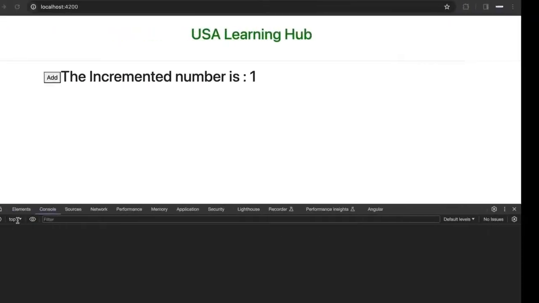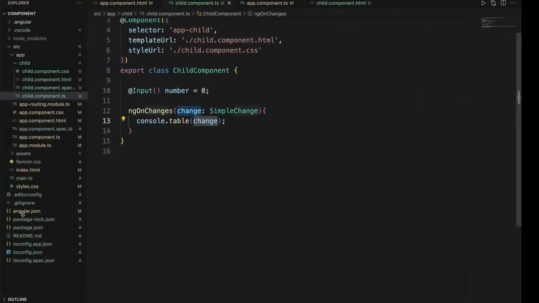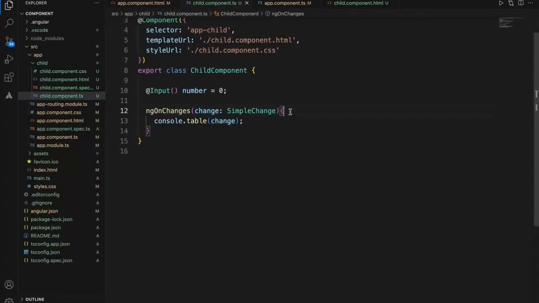But in a real-time scenario, there will be certain situations where we need to perform some logic, make an API call and get the data from the backend, and display it based on the selection in the child. Okay, it depends. For that type of scenario, we have to use ngOnChanges, track that specific change, and write that particular logic in ngOnChanges.